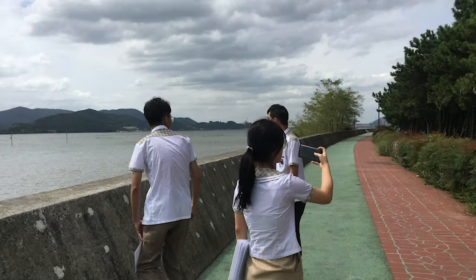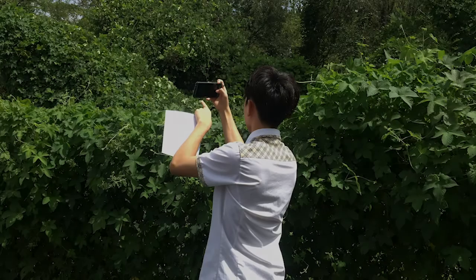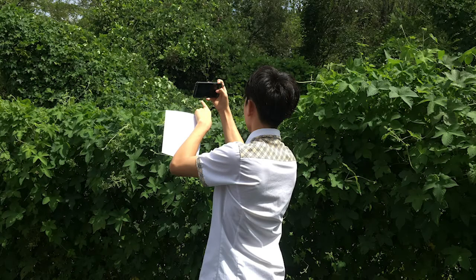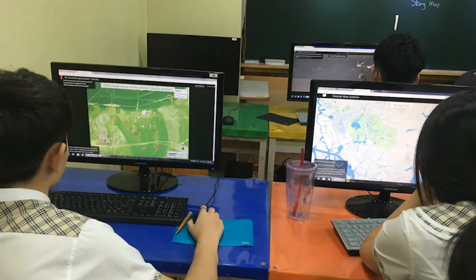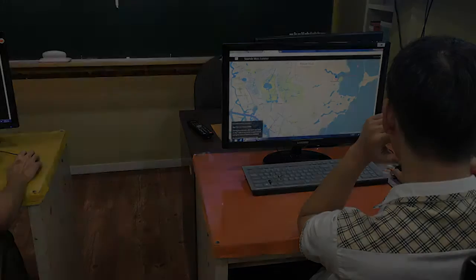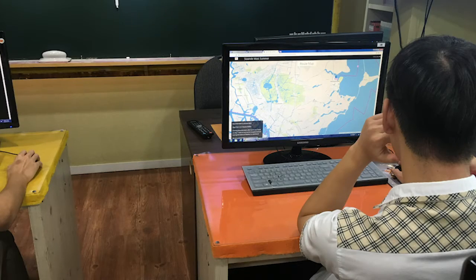And so what we did as part of this project is that students would go around the neighborhood and take pictures of their favorite spots or important areas of how to get around their neighborhood. And then what we did was we took those pictures back into the computer lab and created a story map. So they each created their own individual story map to talk about their favorite places in that community.